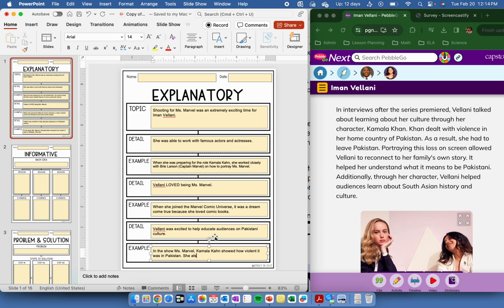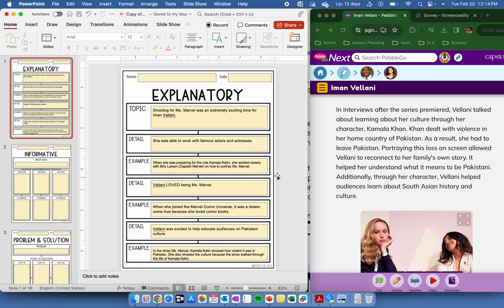She also showed the culture as the show, because the show walked through the life of Kamala Khan. Okay? Because her family also was Pakistani.